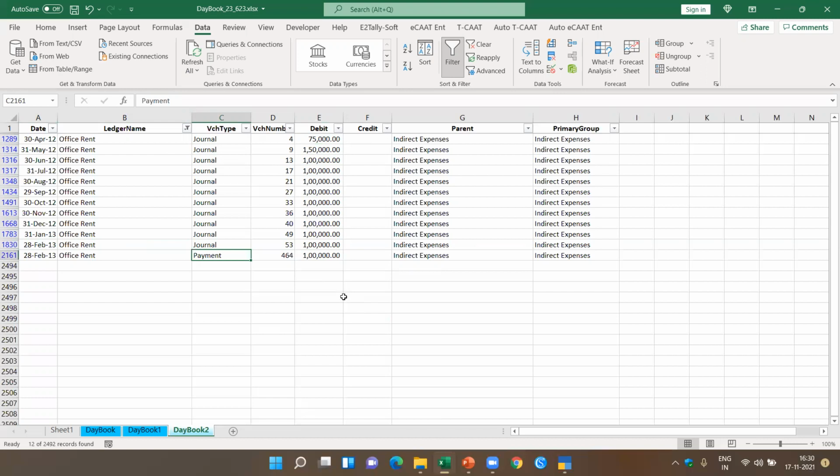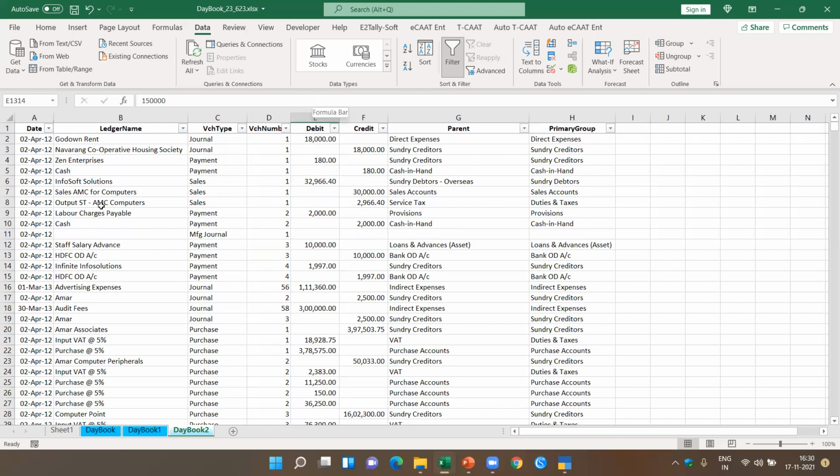So we see here, I've actually identified the exceptions just by glancing through this particular ledger. So I can ask my audit team to go and check these specific entries, because this is an outlier and this is a transaction which normally doesn't happen. So I can go and do the analysis for each of the ledgers depending on the need. So this is how I can extract the daybook. Let's see what else we can do in the daybook.